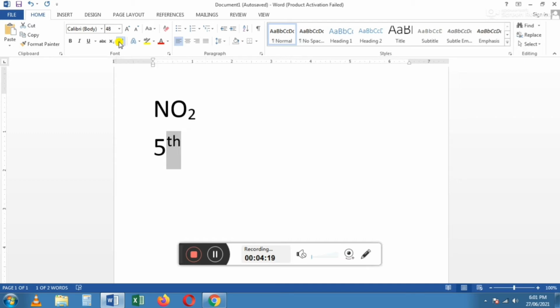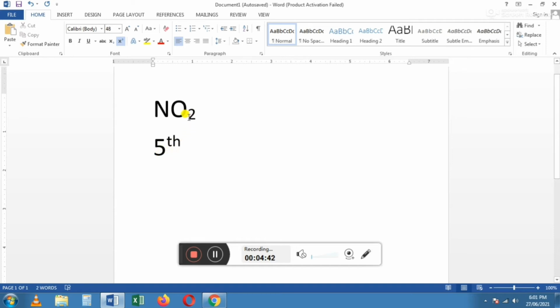Now the T and H appear slightly above the normal letter, that is 5. Okay. So can you identify the difference between NO2 and 5th?